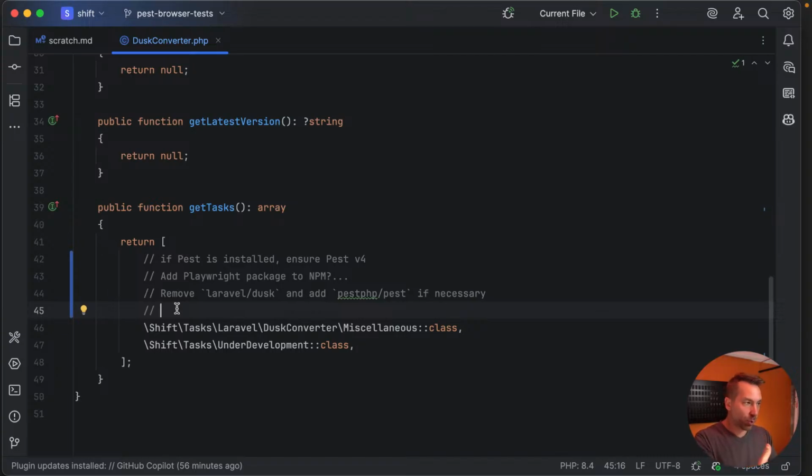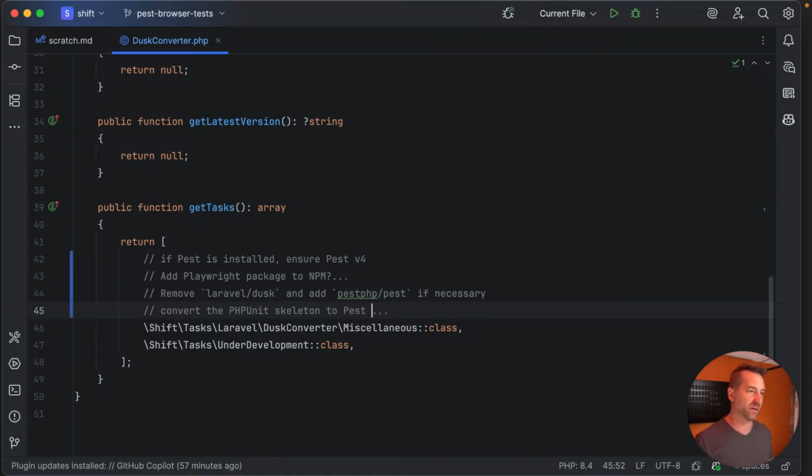So the point I'm making here is that what we're going to need to do to get you away from Dusk is we'll first need to convert the test. So we'll need to convert the PHPUnit skeleton. That's the biggest thing, right? Because these will need to be Pest tests to run. So we'll have to convert the PHPUnit skeleton to the functional, the description, the spec syntax.